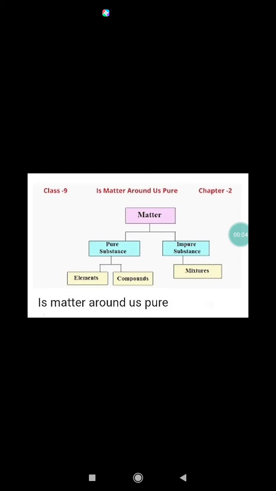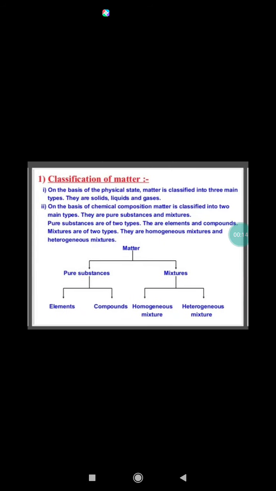Hello children, today we are going to see some of the topics in the chapter Is Matter Around Us Pure? We have already studied that matter can be classified as solid, liquid and gas on the basis of its physical state. But on the basis of chemical composition, matter can be classified into two types: pure substances and mixtures. Pure substances are of two types: elements and compounds.